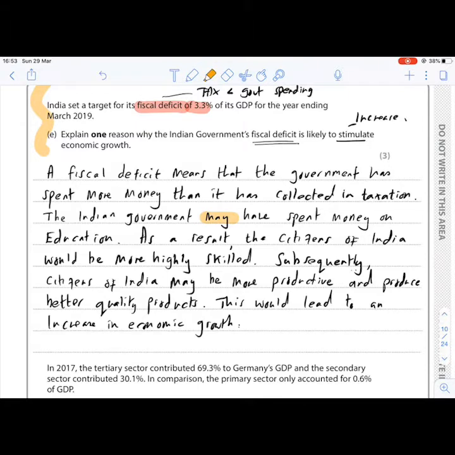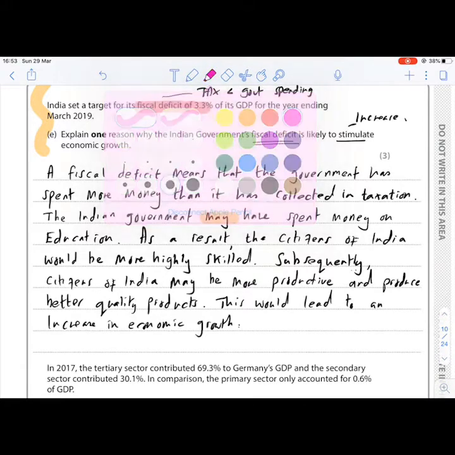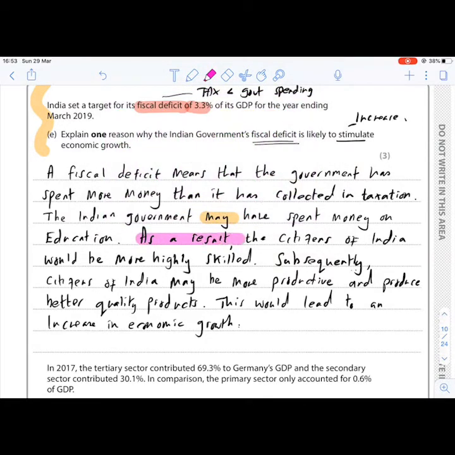Now, look here, I've now added a connective. I'm going to highlight the connective in pink here. As a result, the citizens of India will be more highly skilled. Okay, and they're going to be more highly skilled because the government has spent more money on education. So the quality of the education is going to be better because more money is spent on it. There'll be better teachers, better trained teachers, etc. And it means citizens are going to have more skills.